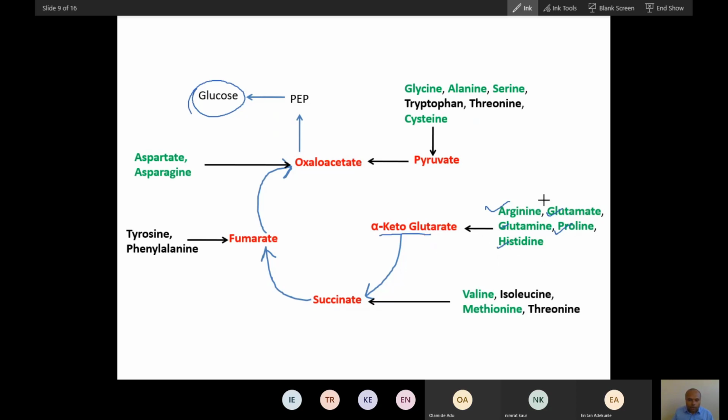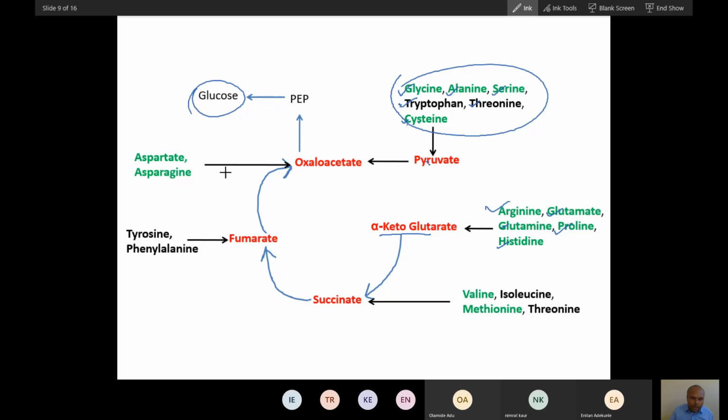So you can easily memorize this. All these amino acids will join as alpha ketoglutarate, and you can easily remember gastric: glycine, alanine, serine, T, threonine, and tryptophan. Gastric, pylorus. So your stomach has a pylorus, so you can remember that way. So this gastric will reach pyruvate, and pyruvate will convert into glucose. So this is how you can memorize.